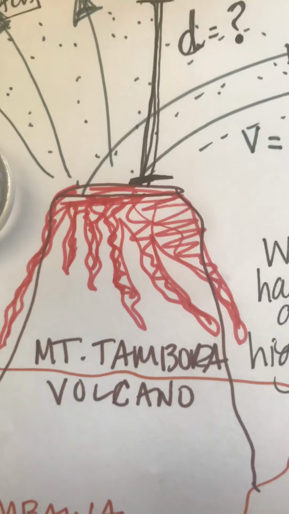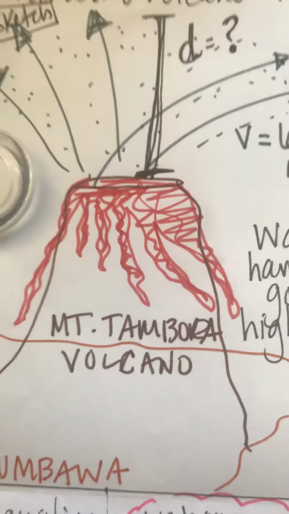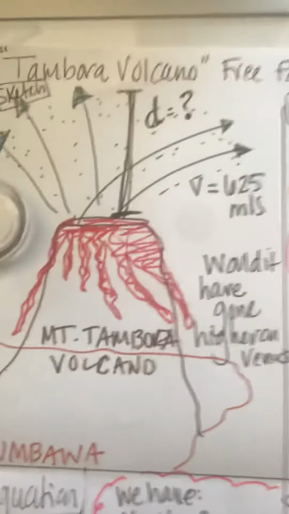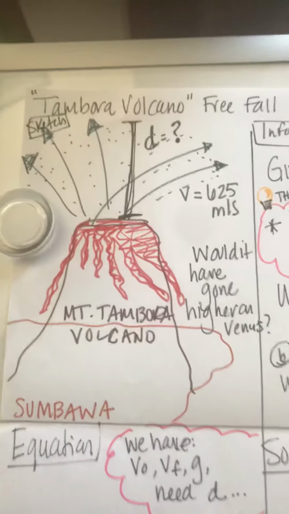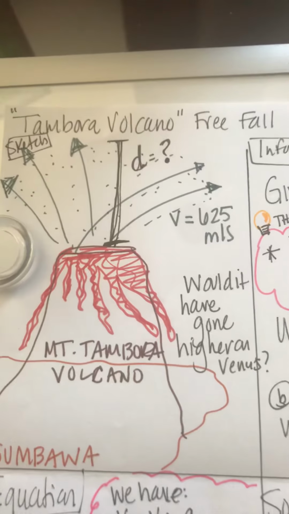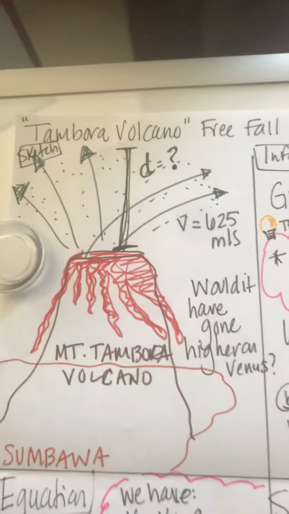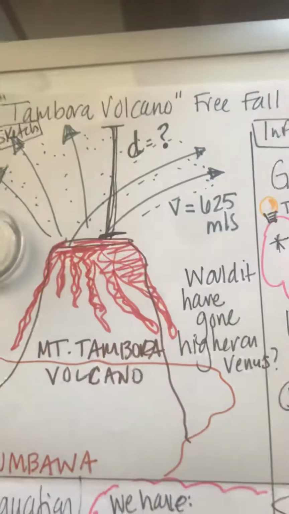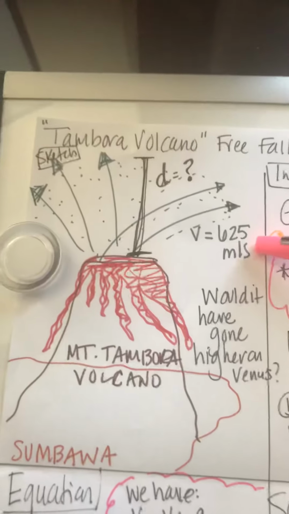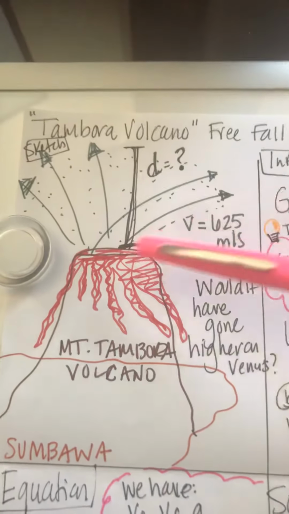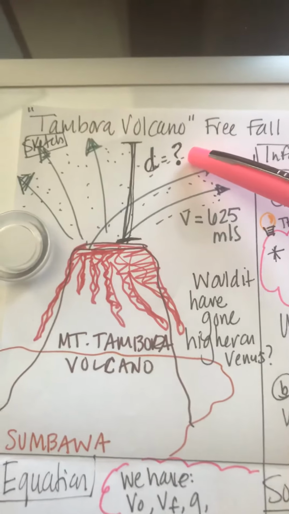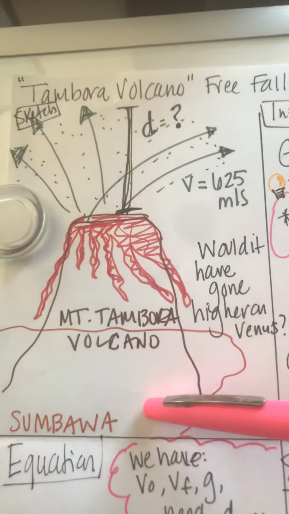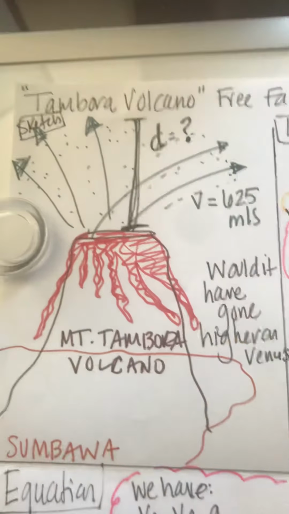Okay, so we're starting today with the Tambora volcano problem. As you can see from my sketch, there is a volcano and it is spewing ash. And the ash is leaving the volcano at a velocity of 625 meters per second. And what we're trying to determine here is how high will the ash rise? By the way, it's on the island of Sumbawa in Indonesia.